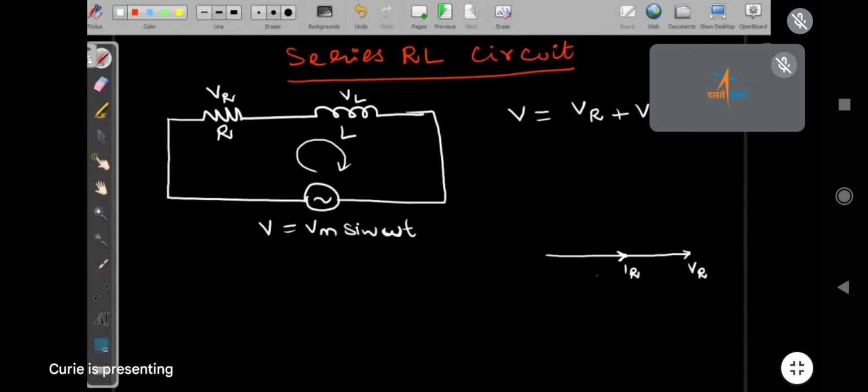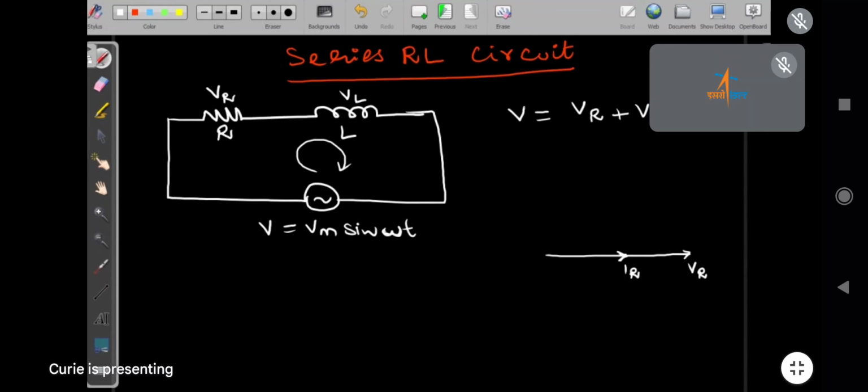Now, Divya, this VL, where does it come? Is it in the first quadrant or the fourth quadrant? Which side, up or down? So, fourth quadrant.